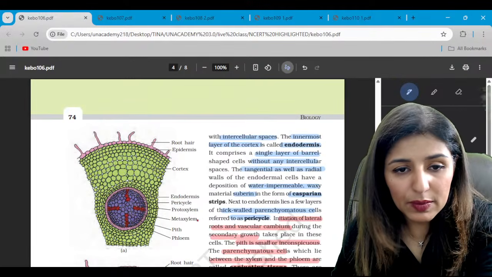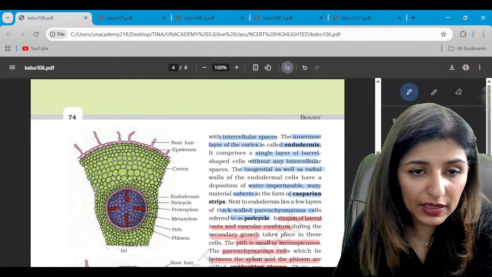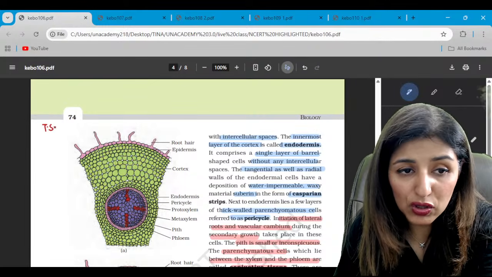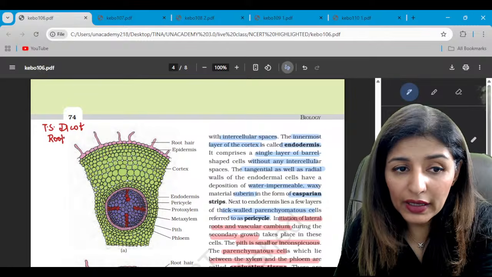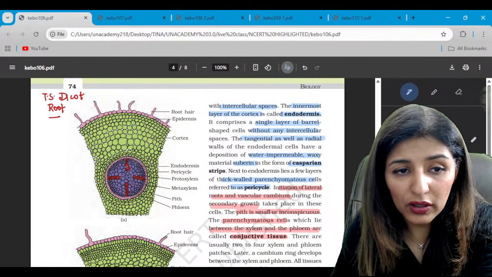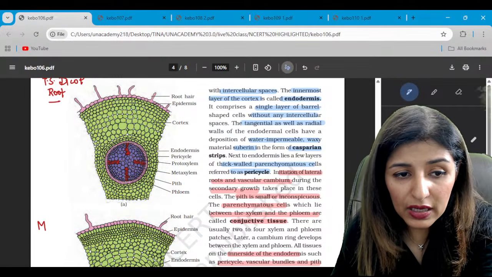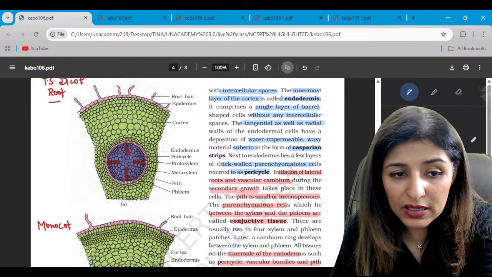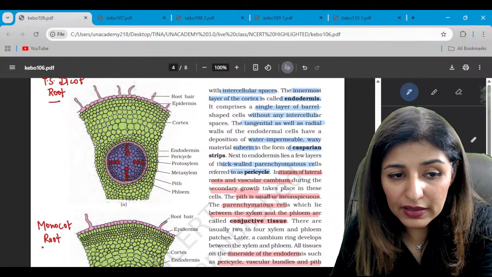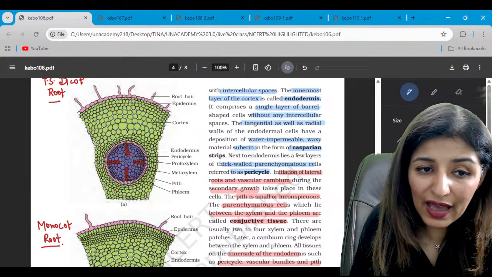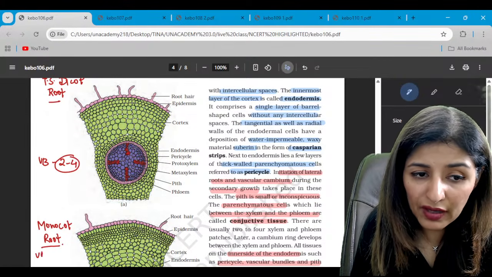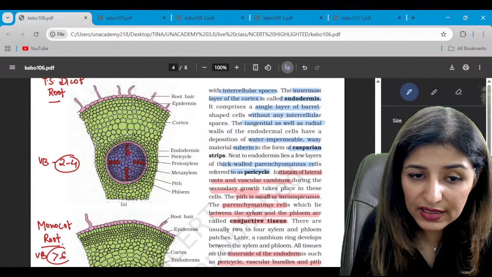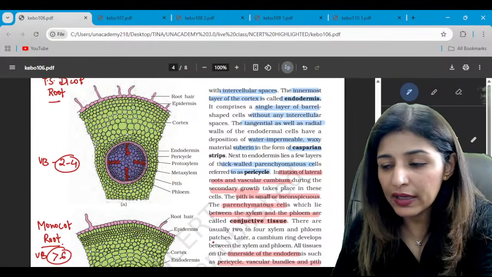All right. Let's move on to the transverse section. This represents a transverse section of dicot root. So how are we going to identify whether it is a dicot root or a monocot root, guys? The difference will be on the basis of the vascular bundles. In dicot root, the vascular bundles are 2 to 4 in number, while in monocot, the vascular bundles are more than 6. That is why we call this condition polyarch.